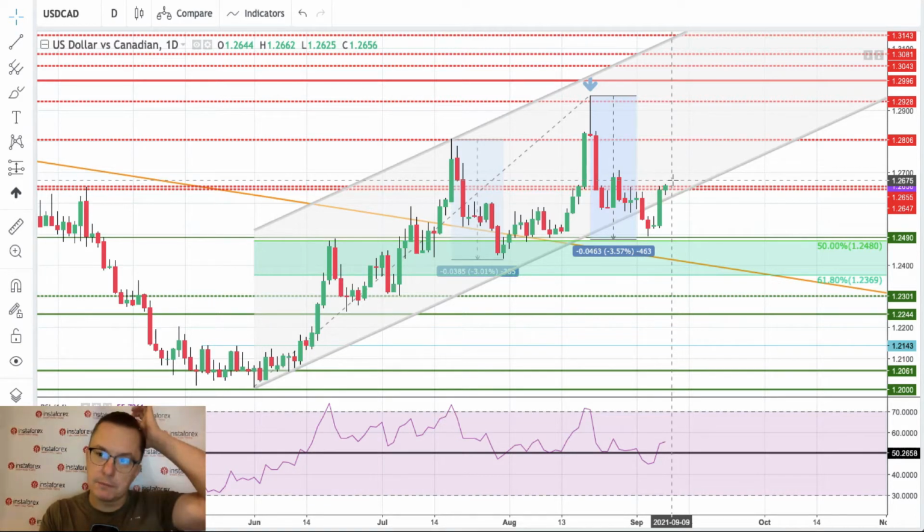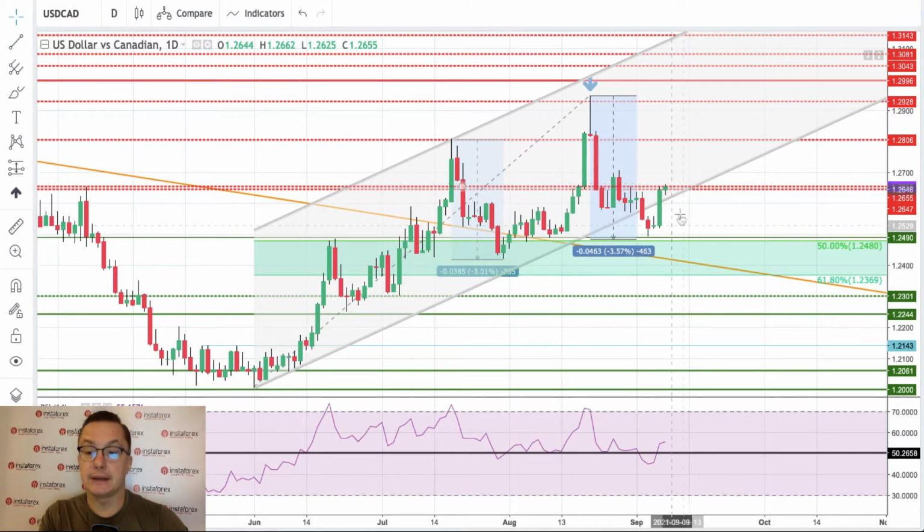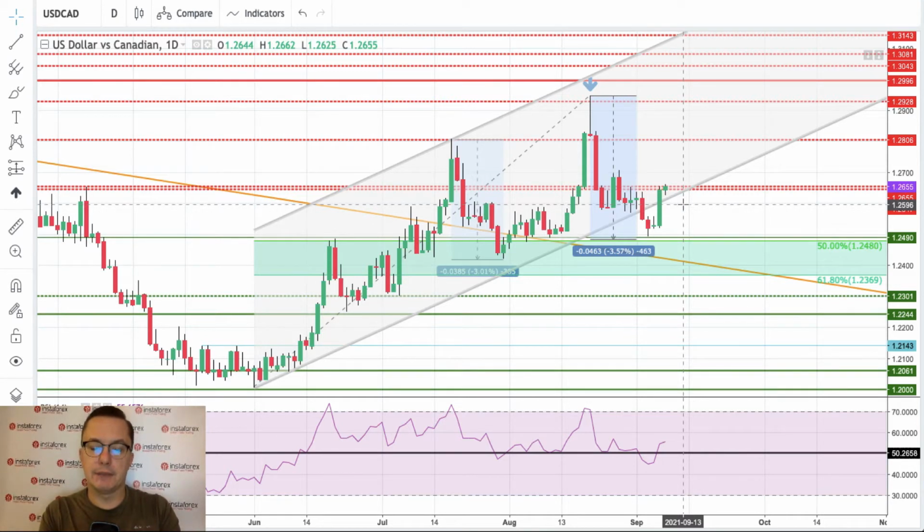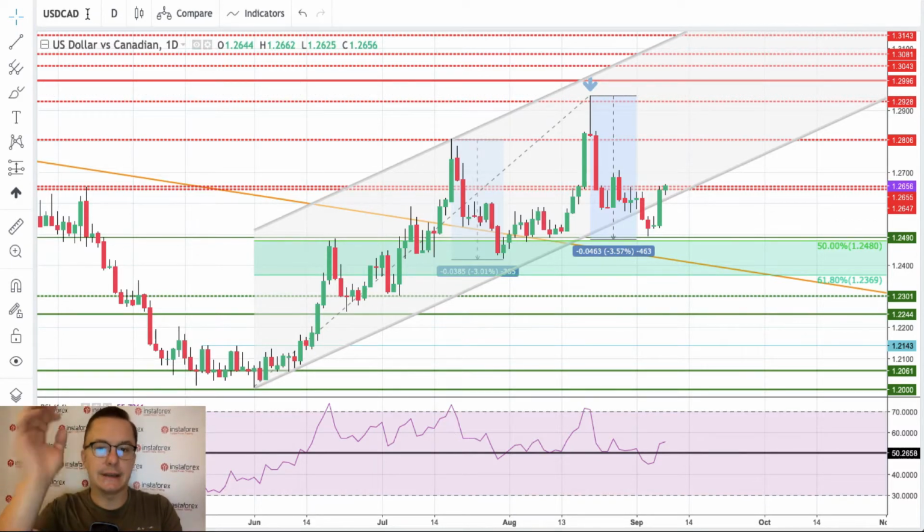So please bear this in mind while following the interest rate decision of the Bank of Canada. Of course, we got this trend line here, and we got this 61% Fibonacci retracement 1.2369. So it's kind of hard to say how the market will react if the Bank of Canada behaves unexpectedly, but if everything is according to the plan, we should see another spike to the upside when people are buying US dollar, selling the Canadian dollar.